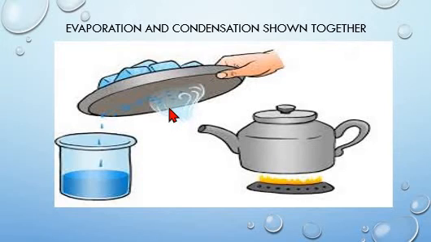And you can see when a lid with ice cubes on top is placed above the steam, the water vapor hits or touches the lid and cools down and forms droplets of water, showing condensation. So in this one picture, we have seen both the processes, evaporation and condensation together.